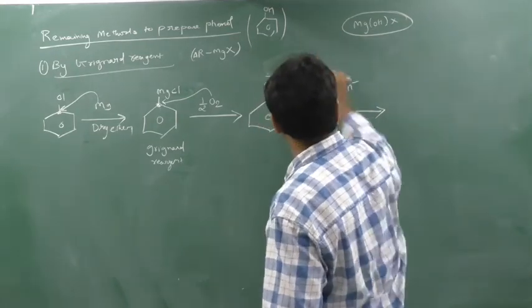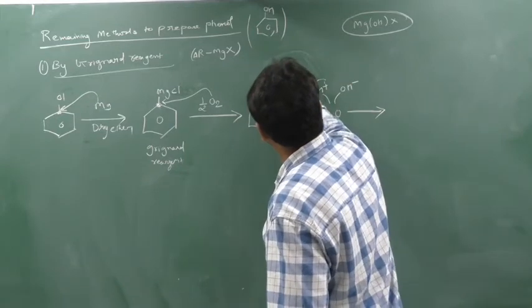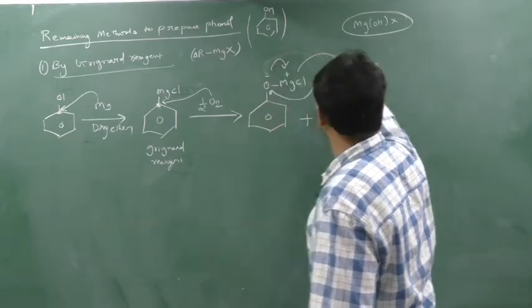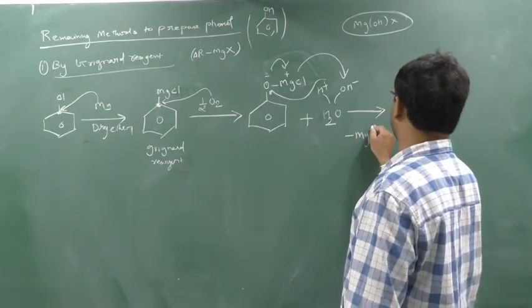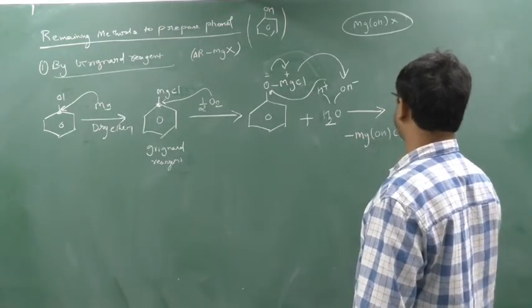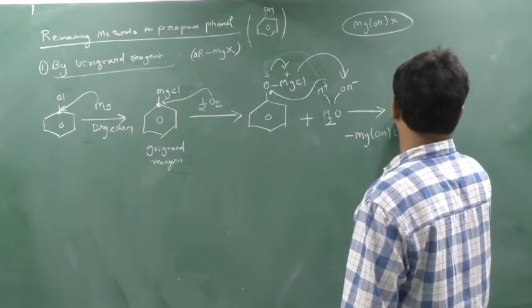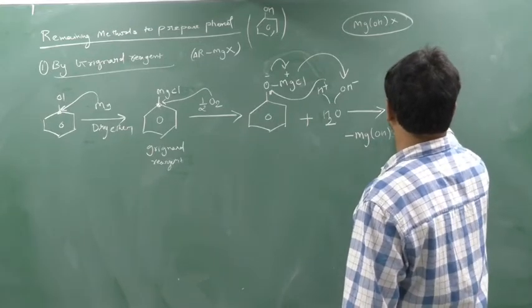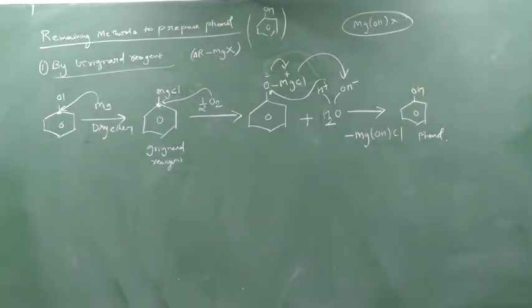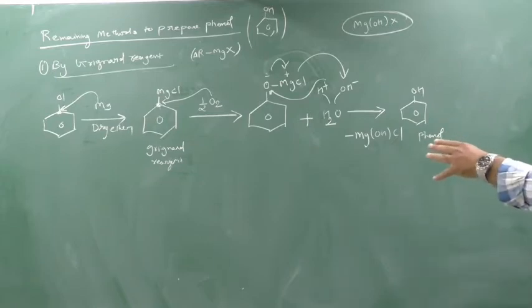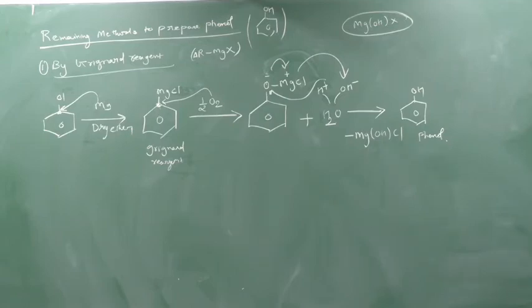This H plus will attack here, this bond will break and this will attack with this OH minus. So what will form? Here we will get one byproduct, that is MgOHCl, and here you will form OH, that is phenol. In this way you can generate phenol from the Grignard reagent. This is our very underside preparation. It will not be given in your textbook, I guess, but it is in your course.